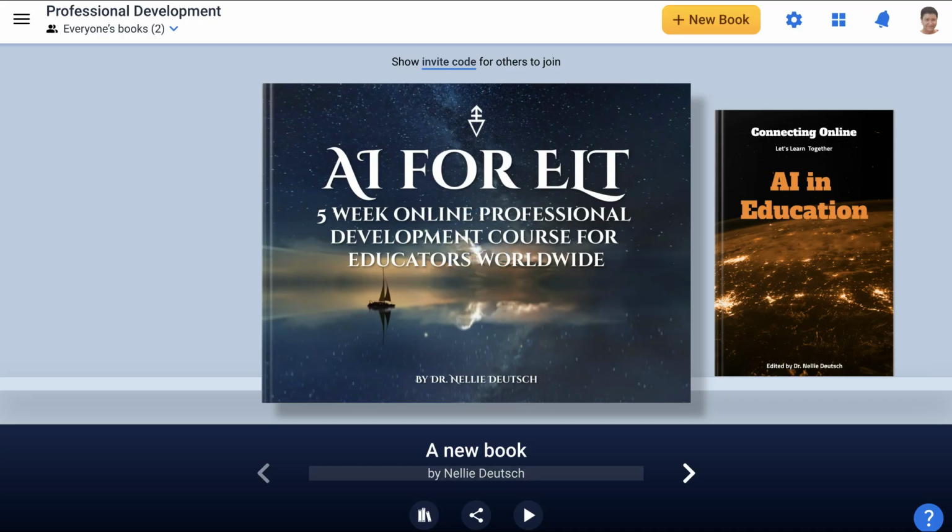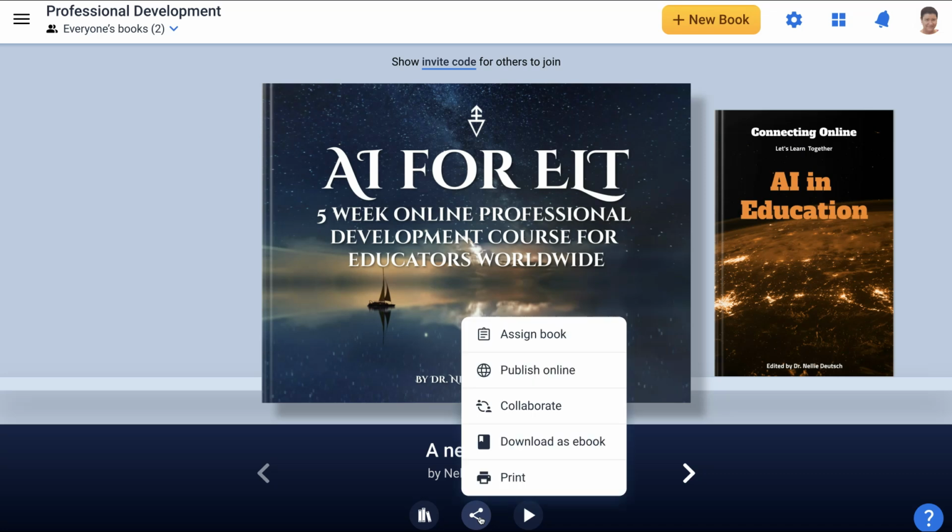And the way I do it is at the bottom here. Notice that's the library. That's to go on. And the one in the center, and pay attention to this in case you miss it, the one in the center is the one that you're going to click on in order to share. So there is the share button. Maybe you're familiar with that icon for sharing. So we're going to click on that. And then notice what pops up. Assign book. If you're a teacher and you're assigning books to your students to work with, publish online, collaborate, download as ebook or print. We're going to go for publish online.